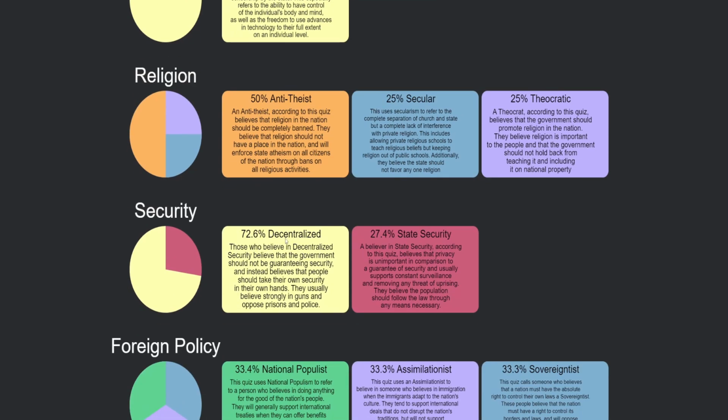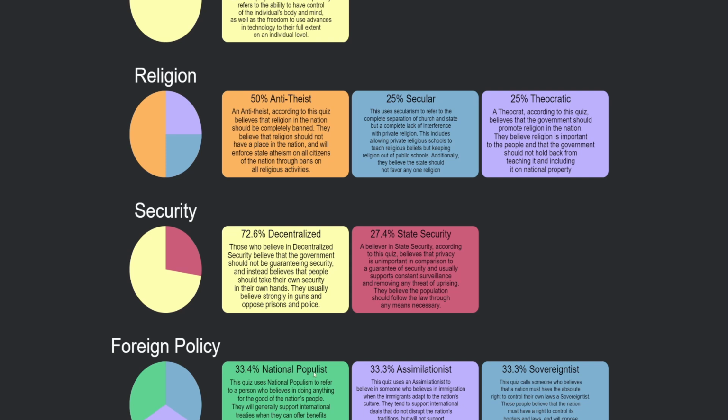Security, decentralized. Those who believe in decentralized security believe that the government should not be guaranteeing security, and instead believe that people should take their own security into their own hands. They usually believe strongly in guns and oppose prisons and police. A believer in state security, according to this quiz, believes that privacy is unimportant compared to the guarantees of security, and usually supports constant surveillance or removing any threat of uprising. They believe that the population should follow the law through any means necessary.